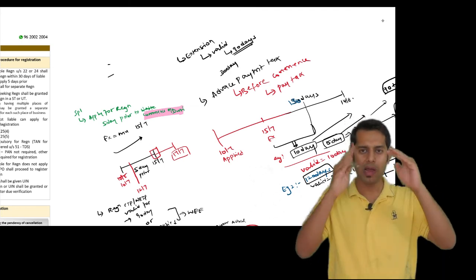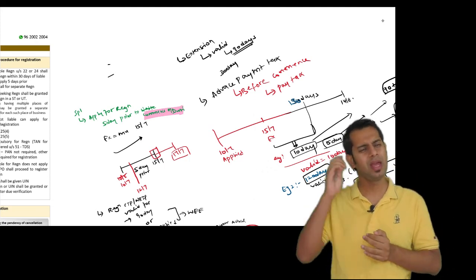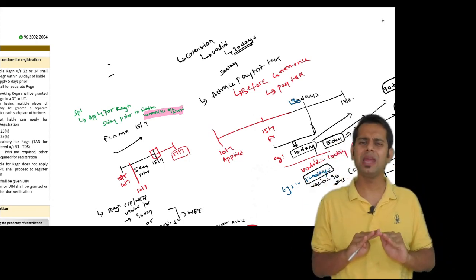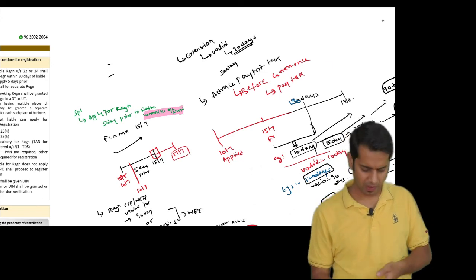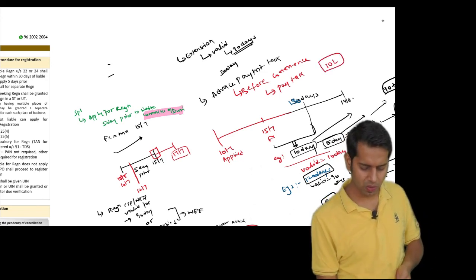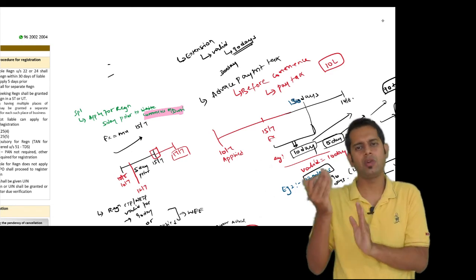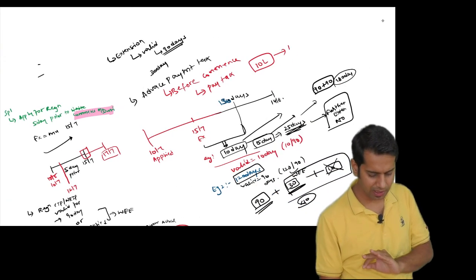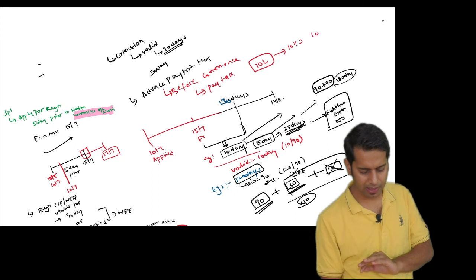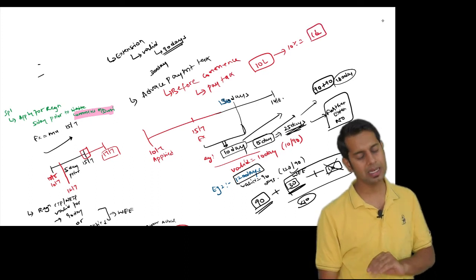Meaning what, sir? You will have to estimate your sales. Meaning, by going to this exhibition, I may sell goods worth rupees 10 lakhs. I will have to estimate that sale and I will have to make the payment of tax. Assuming 10% is the tax rate which is applicable, I will have to pay 1 lakh rupees as the tax.